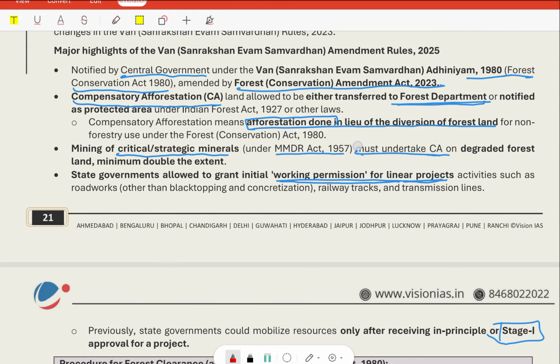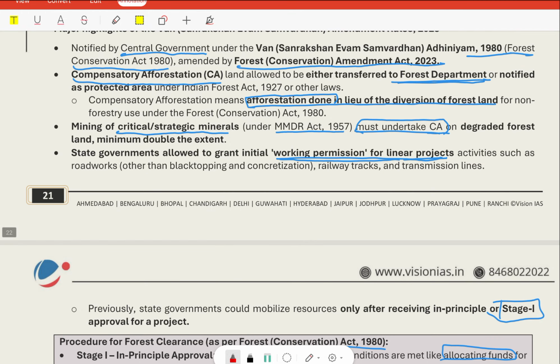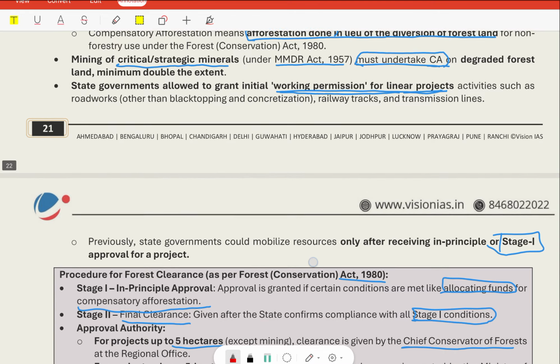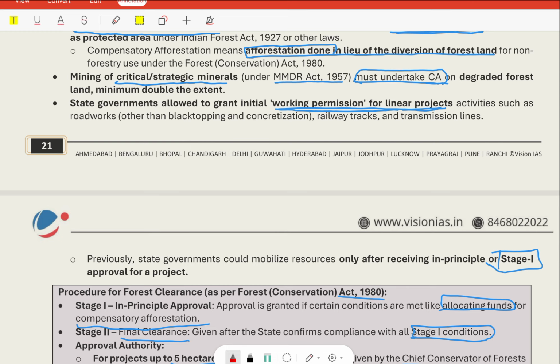There was mining of critical and strategic minerals on degraded land. Thus, it has been mandated that mining of critical and strategic minerals must undertake compensatory afforestation on degraded forest land, minimum double the extent. Double the extent means that the afforestation which has to be done as a compensation should be double of that exploited area. State governments were allowed to grant initial working permission. Earlier they were not, because they needed government approvals for in-principle or stage one approval for projects. Now they can initially give a working permission for the linear projects.